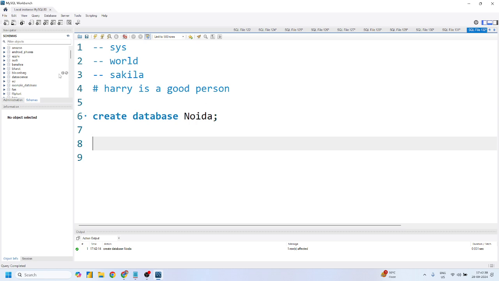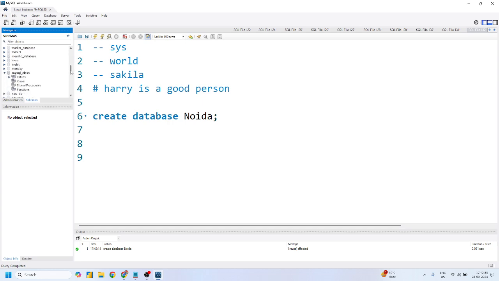No, sir. Now, what you can do is simply refresh the schemas, right? All these schemas are also databases, right? And because all these names are arranged alphabetically, you just have to check where Noida is. I think this is the Noida, yes or no? Is this one Noida?